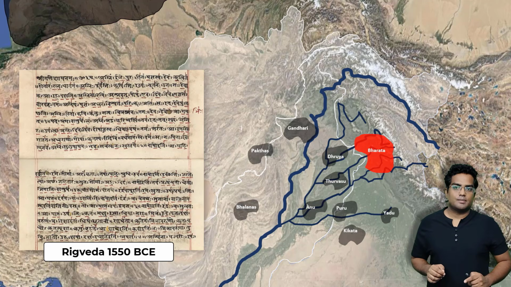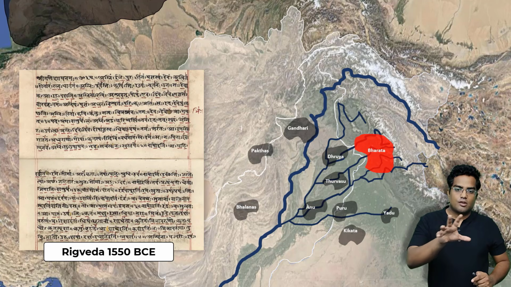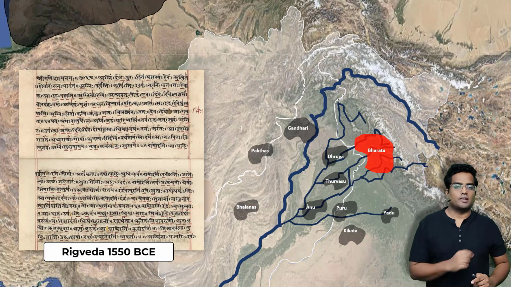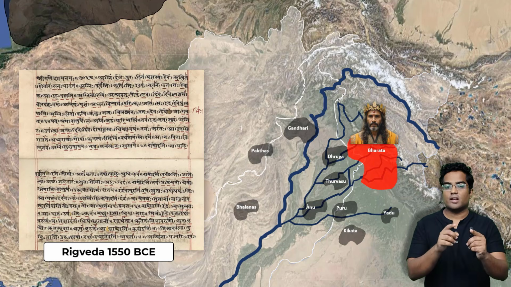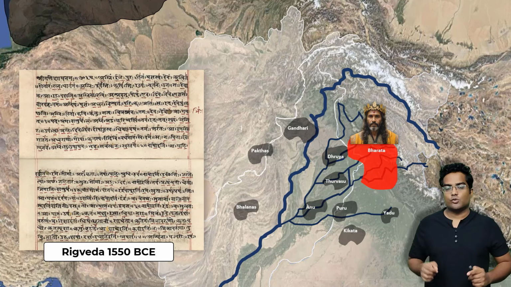So what happens next? These tribes form an alliance against the Bharata tribe, right? And the Bharata tribe was led by this man called King Sudas. King Sudas led the Bharata tribe against these 10 tribes, the rest of the 9 tribes.